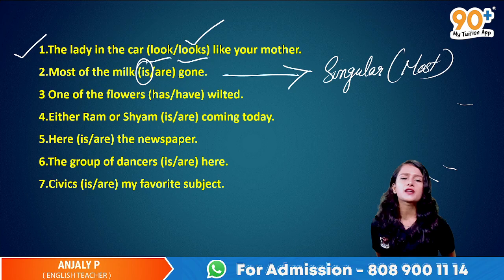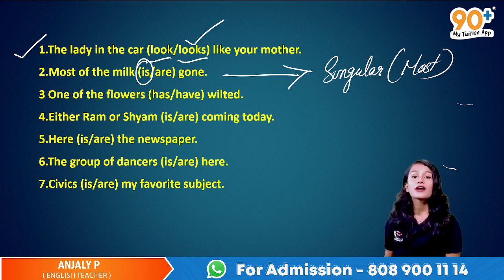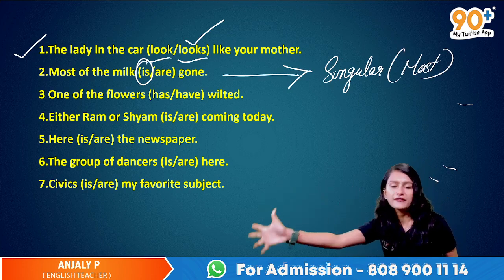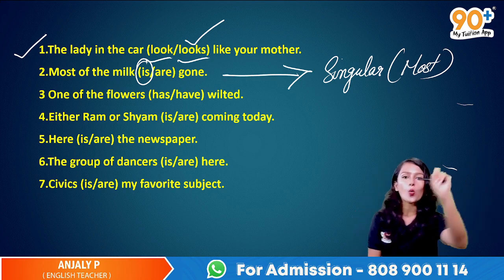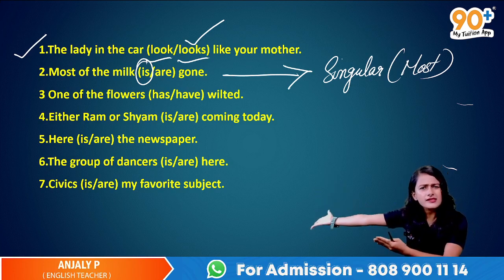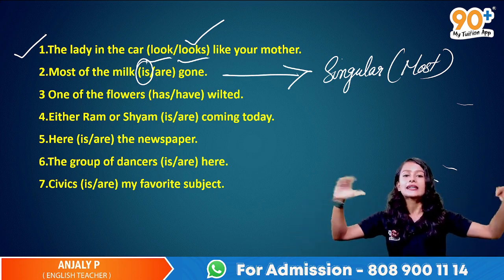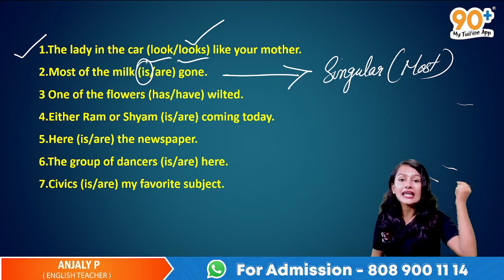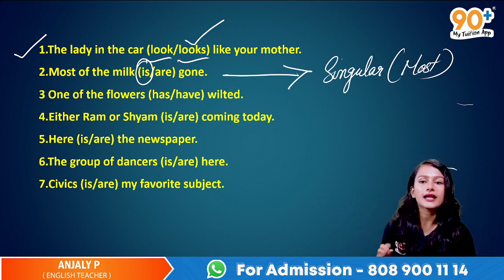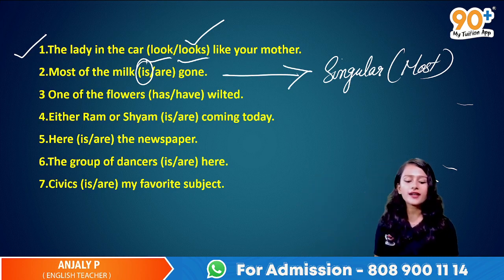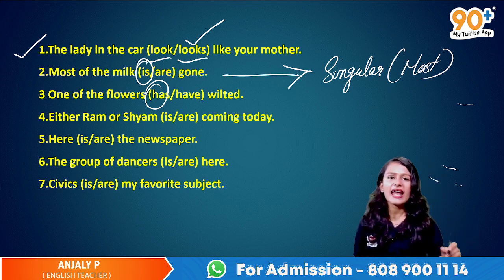Okay, and one of the flowers. Okay, വളരെ സിമ്പിൾ ആണ്. One of the flowers എന്നാണ് പറയുന്നത് അല്ലേ. So one among many flowers, one. One of the teachers. Okay, among the teachers, one. And one of the parents. Okay, so കുറേ parents ഉള്ള ഒരാള് അല്ലേ. So likewise one of the pens. ഇതിൽ പെൻസും അല്ലെങ്കിൽ ടീച്ചേഴ്സും പാരന്റ്സും ഒന്നും അല്ല ഇമ്പോർട്ടന്റ് ആയിട്ട്. It's the single person. So the one teacher, the one parent, the one pen, അവിടെയാണ് സബ്ജക്റ്റ് വരുന്നത് അല്ലേ. So one of the flowers. So one of course singular ആണ്. Has. Okay, singular എപ്പോഴും has ആണ്, have അല്ല മറക്കരുത് കേട്ടോ. And had, it's in the past tense.